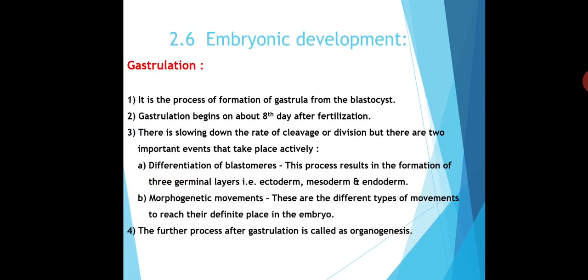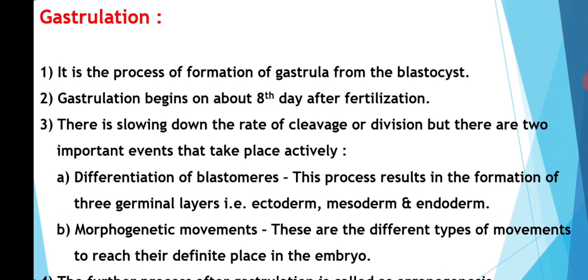After the implantation of blastocyst in the endometrium of the uterus, this blastula gets converted into the gastrula. So the process of formation of gastrula is known as gastrulation. Gastrulation is the process of formation of gastrula from the blastocyst. This gastrulation begins about the 8th day after the fertilization.